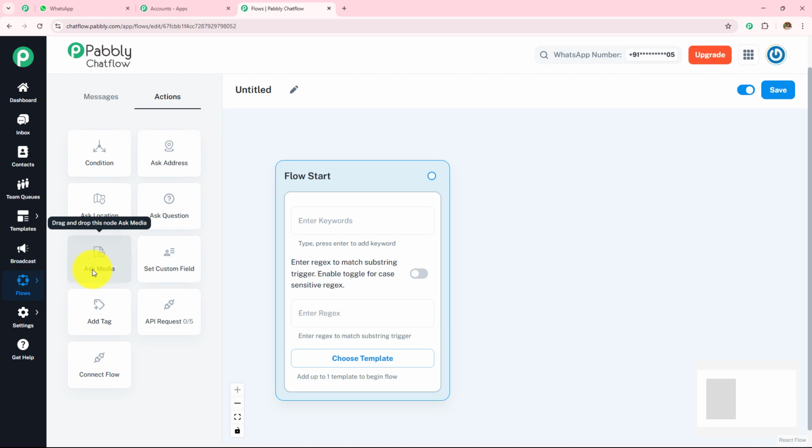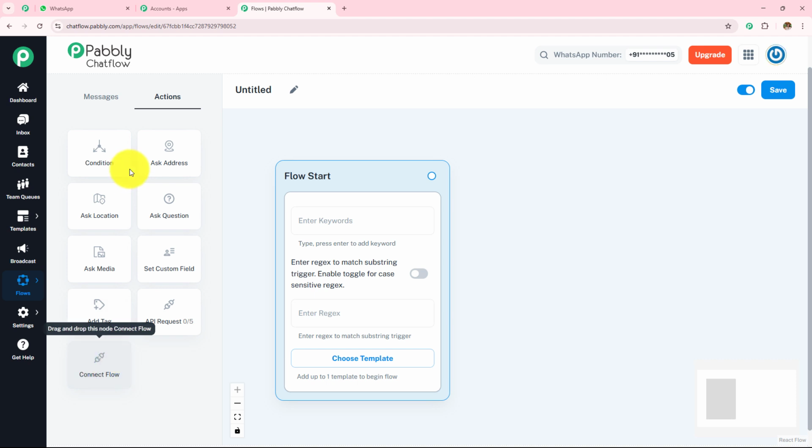Next we have this ask media. This lets the user upload images, videos, or documents. Then we have this custom field. This stores the user input in a custom variable for later use. Then we have this add tag. This assigns a tag to users for segmentation and targeted follow-ups. Then we have this API request. This sends or retrieves data from external APIs to enhance chatbot functionality. And then finally we have this connect flow. This links the flow to another chatbot flow.